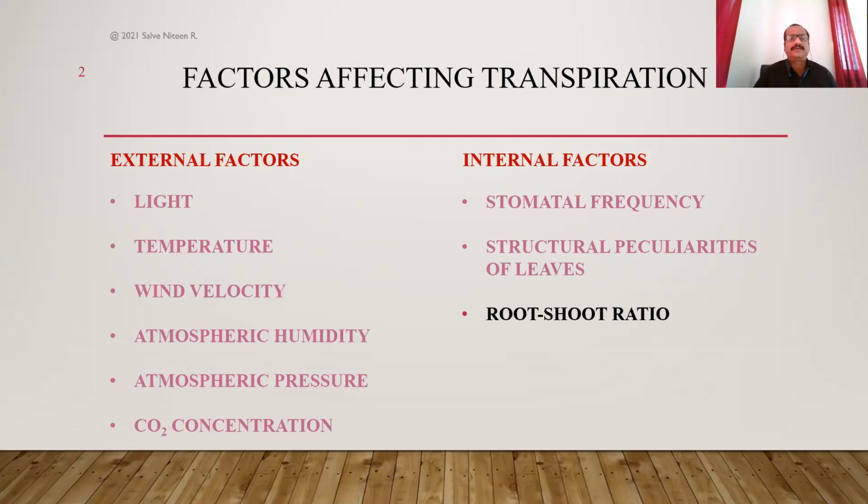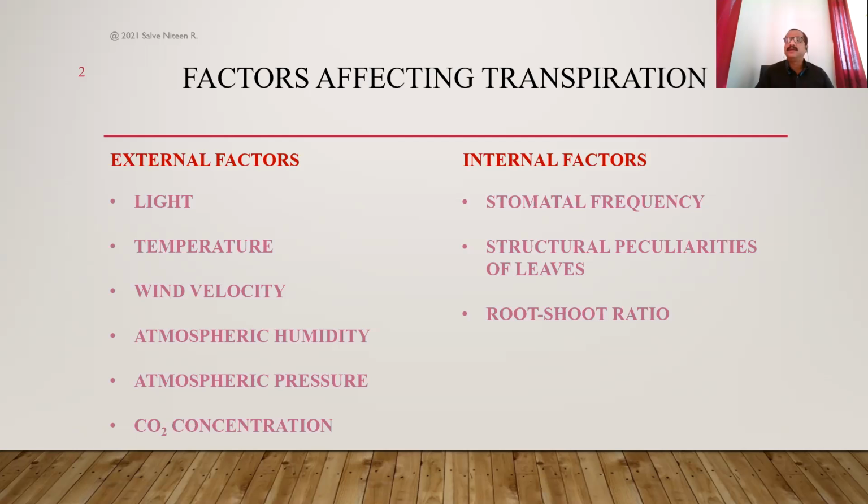So these are the factors: light, temperature, wind velocity, atmospheric humidity, atmospheric pressure, and CO2 concentration are external factors, and stomatal frequency or stomatal index, structural peculiarities of leaves, and root shoot ratio are some of the internal factors. So we'll take them one by one.